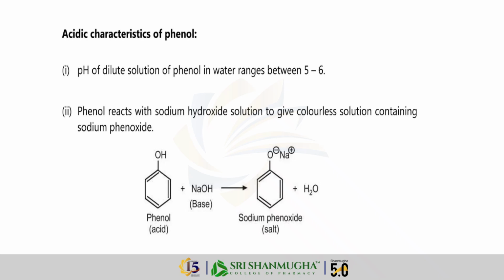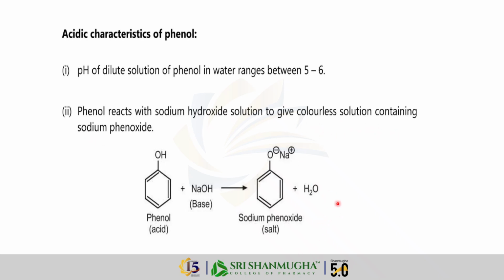Now let us look at the acidic characteristics of phenol. First, the pH of a dilute phenol solution ranges between 5 and 6, which shows that phenol is a weak acid. Second, when phenol reacts with sodium hydroxide solution, a base, it forms a colorless solution containing sodium phenoxide and water.